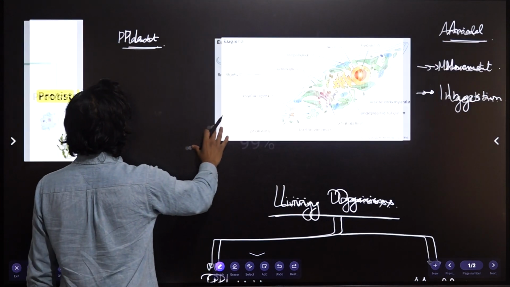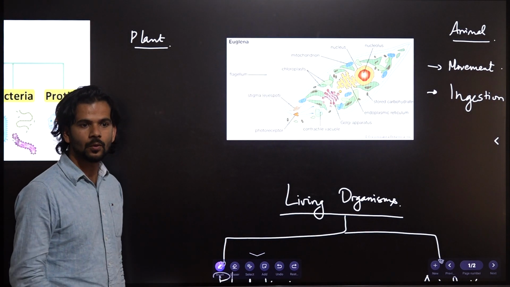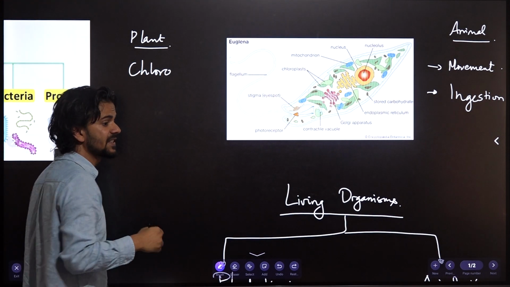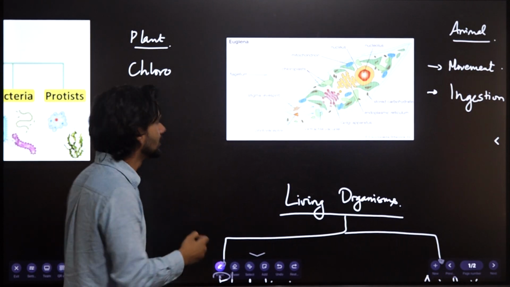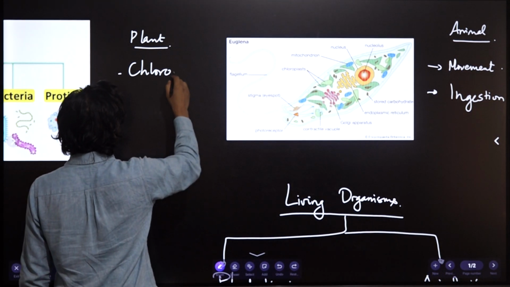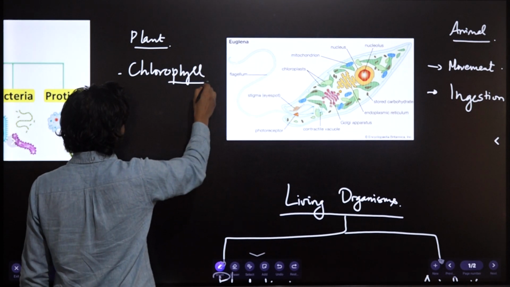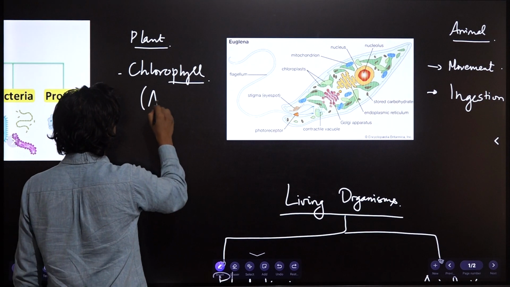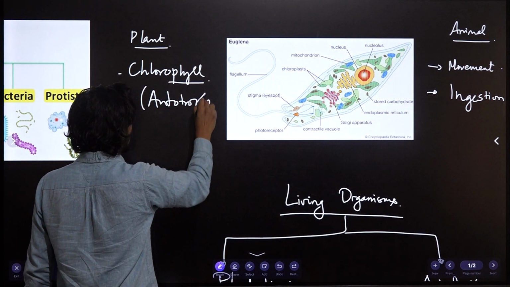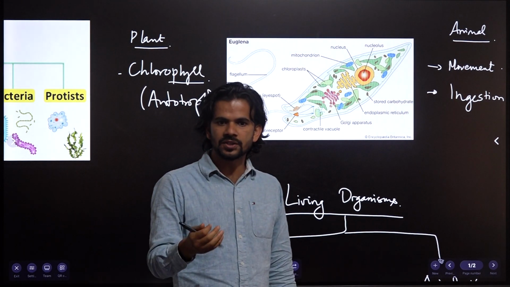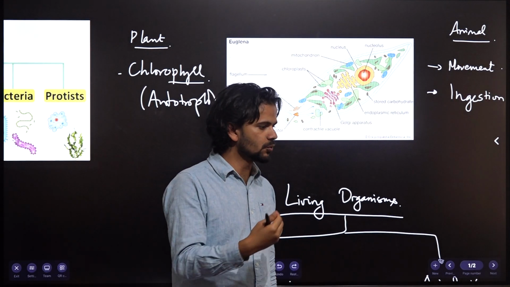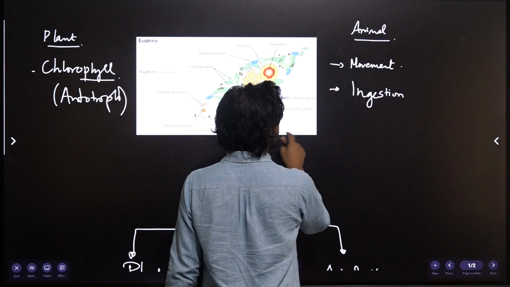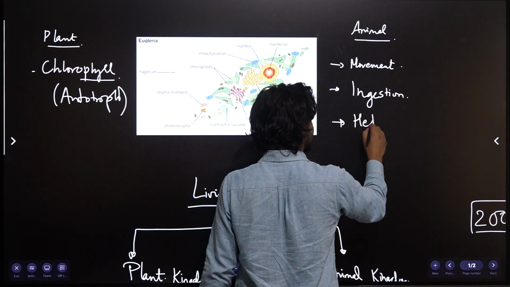Similarly, it also shows some properties of plants. It has chlorophyll. It has chloroplasts. That means it can photosynthesize. It can make its own food. So it is an autotroph. What is it? Autotrophs are those organisms which can make their own food, which means there is presence of chlorophyll, right? Those who cannot make their own food are heterotrophs. So it is also a heterotroph.